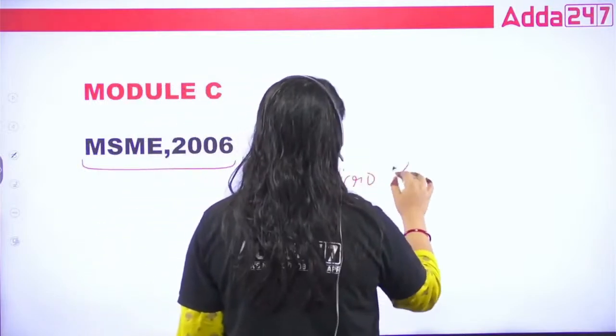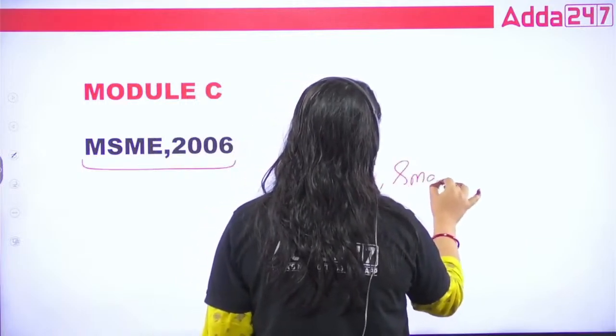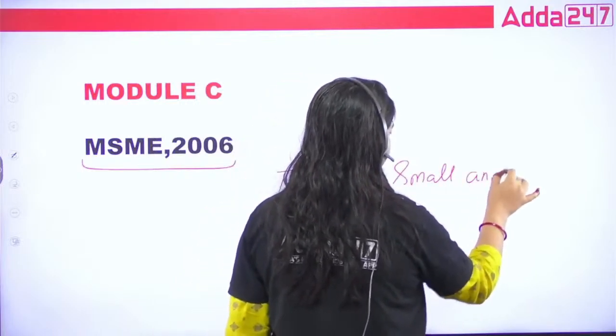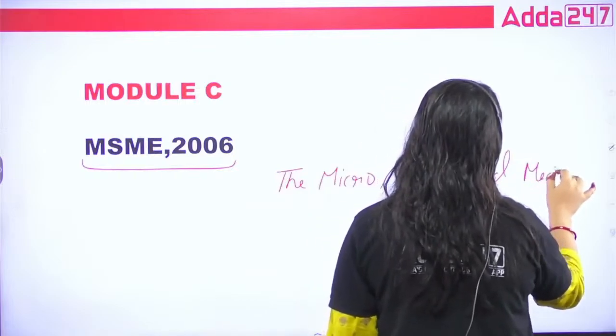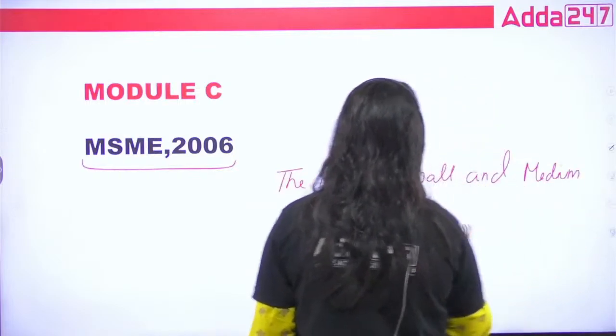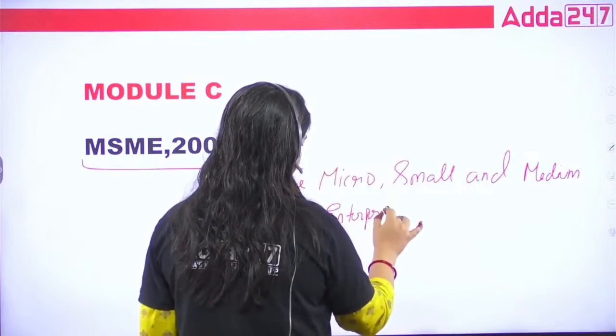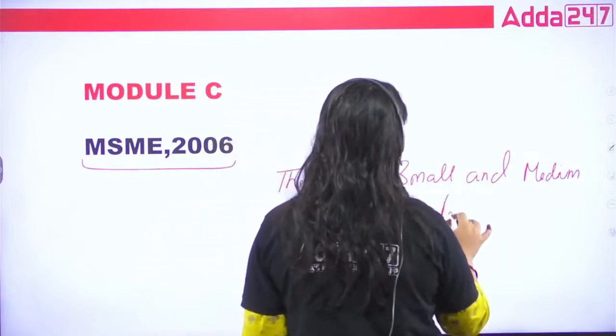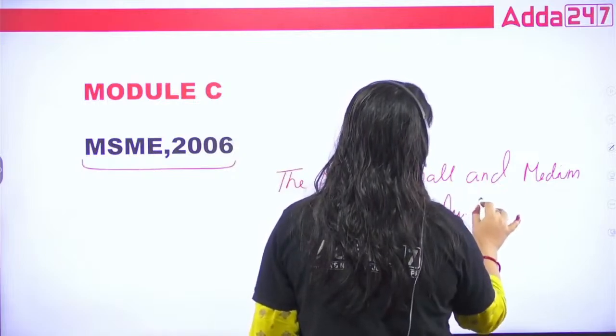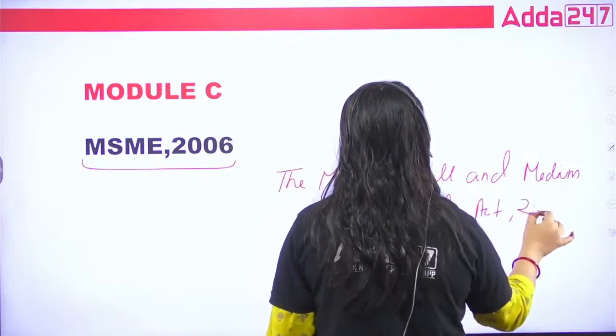The Micro, Small and Medium Enterprises Development Act 2006.